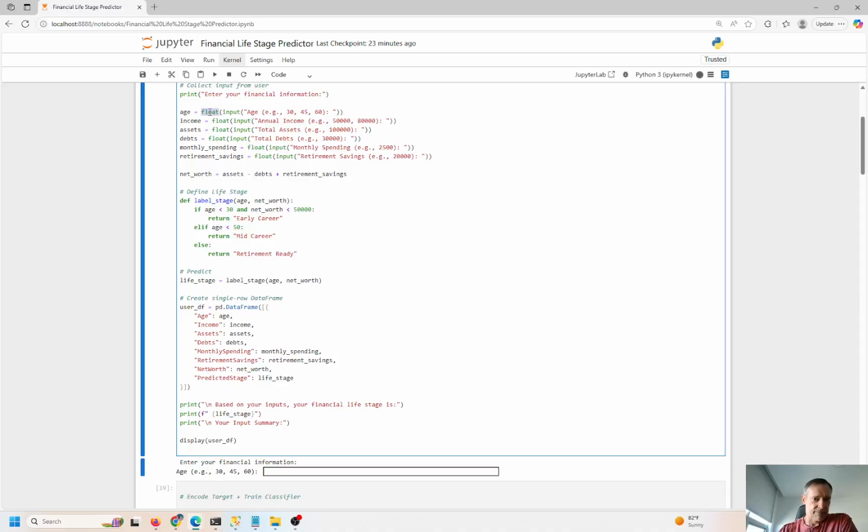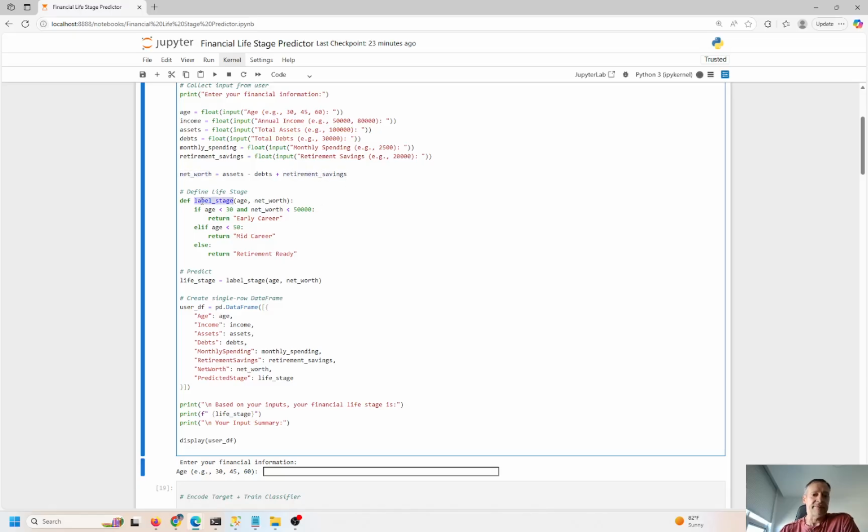Pretty straightforward here. We have age. This is going to be a float. This is a number that I'm going to input into the system here. Income, assets, do I have any debt or not? What's my monthly spending behavior look like? And what's my retirement savings? Net worth will be assets minus debts plus any retirement savings.